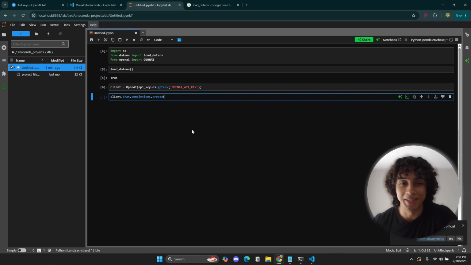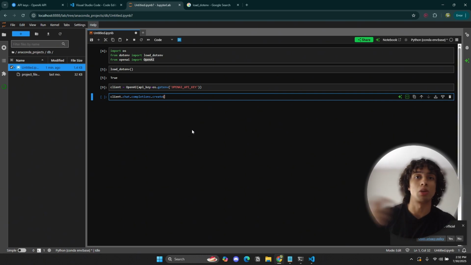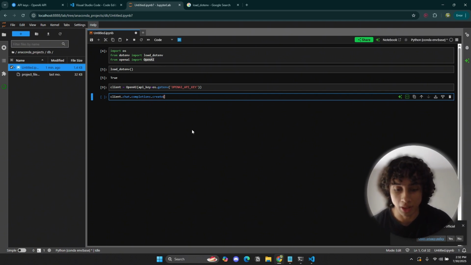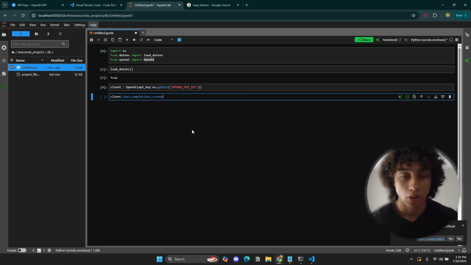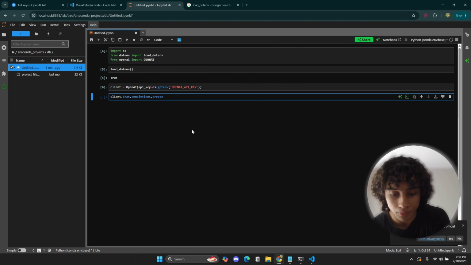All we're doing is trying to access the functionality of ChatGPT. We're basically inputting a set of text, a set of tokens, we'll talk about that, and it's going to spit back out the output, or another set of tokens. So it's just going to respond back to us, like if we were using ChatGPT. So let me just clarify this.